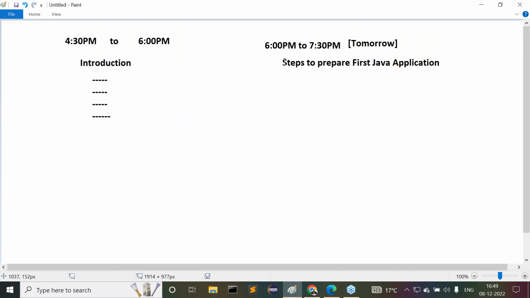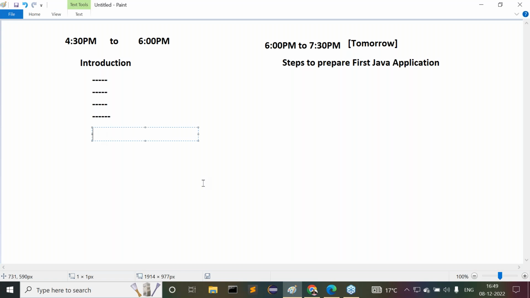Tomorrow onwards we have to attend 6 to 7:30 along with 4:30 to 6. Guys, all of you are getting the schedule. 4:30 to 6 is going to happen for maybe 6 to 8 days. But tomorrow, along with this 4:30 to 6 o'clock, you have to attend at what time?